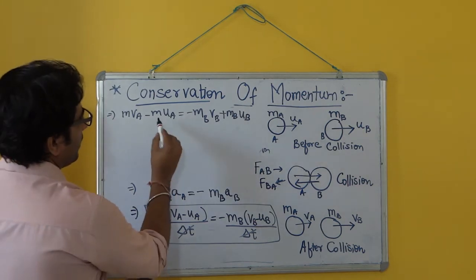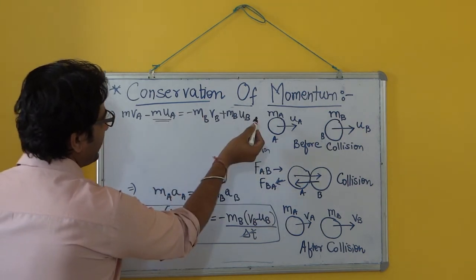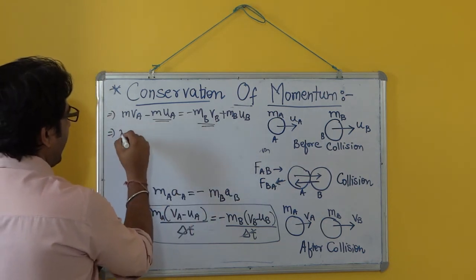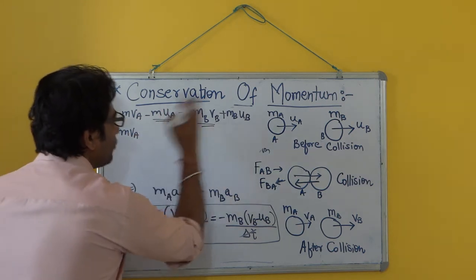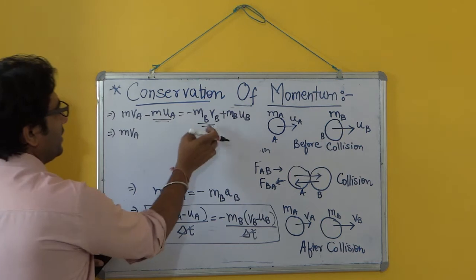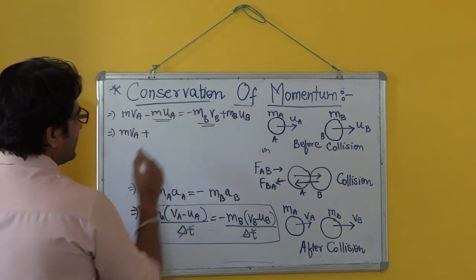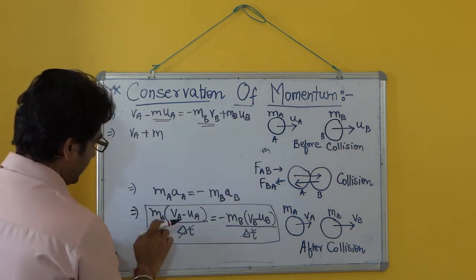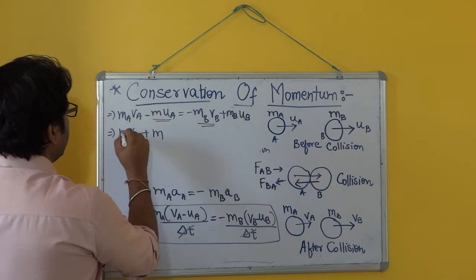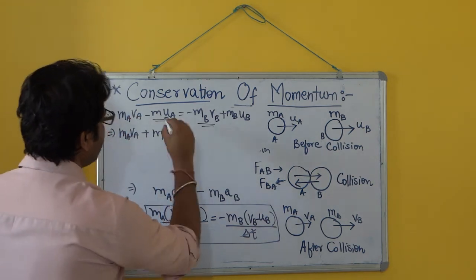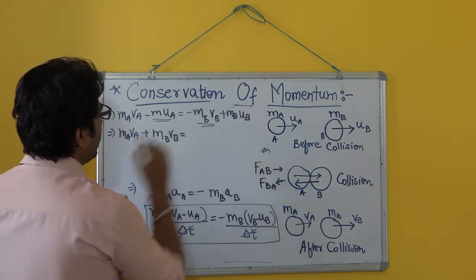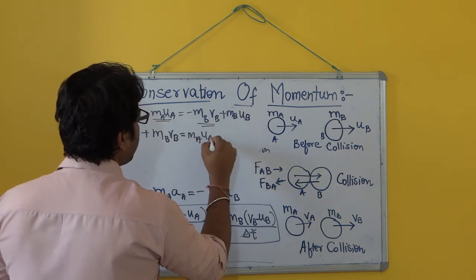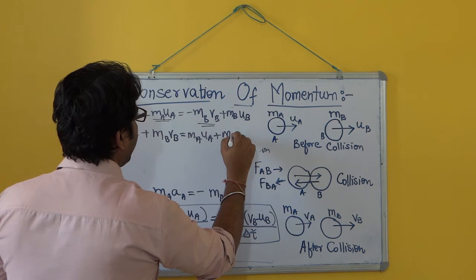Taking this term on the right side and the other term on the left side, after coming here it will be plus. So MAVA plus MBVB equals MAUA plus MBUB.